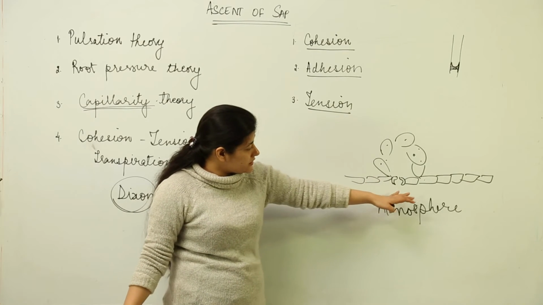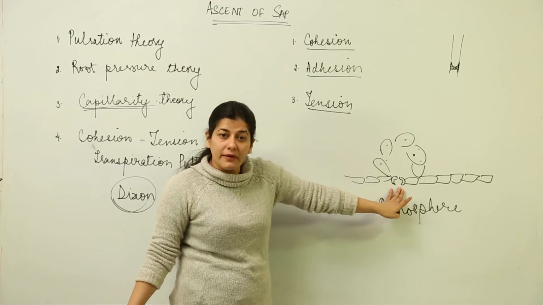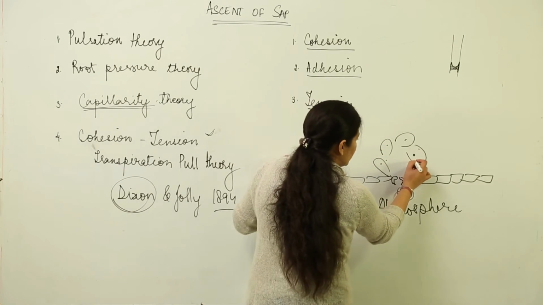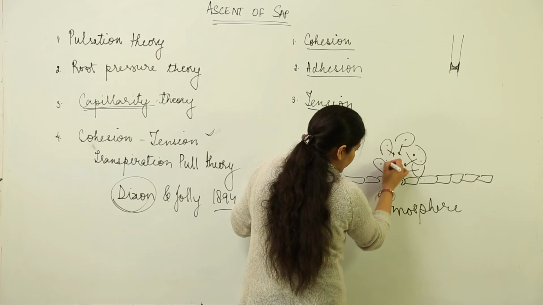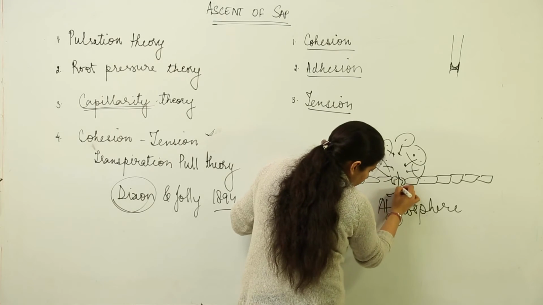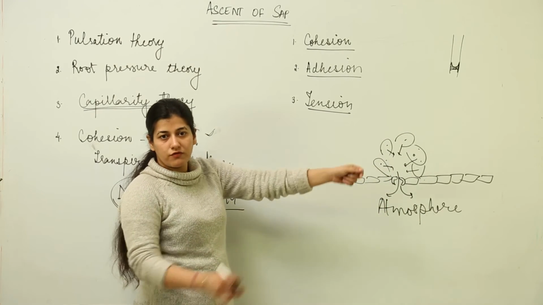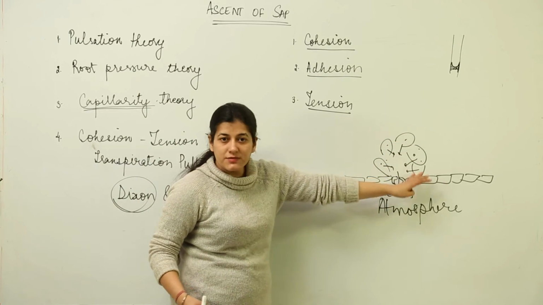Now this connection between the mesophyll cells and the atmosphere through opened stomata results in a condition where the water content inside the mesophyll cells gets evaporated and is given out, and this is what transpiration is, right? The release of water in the form of water vapors from the exposed surface, the water is being lost.